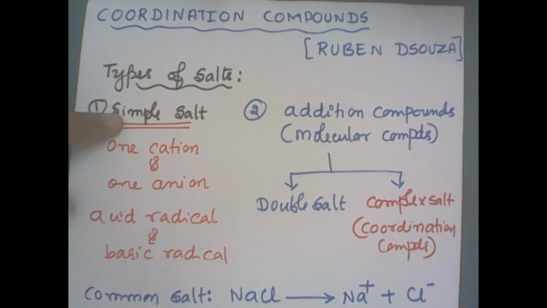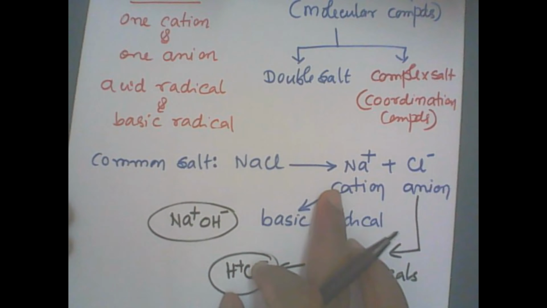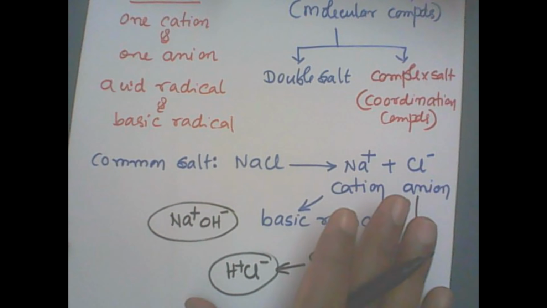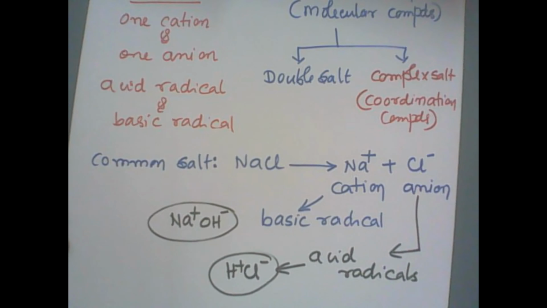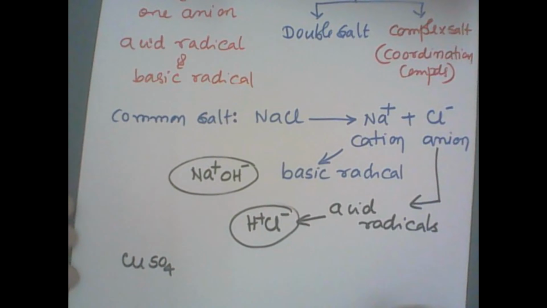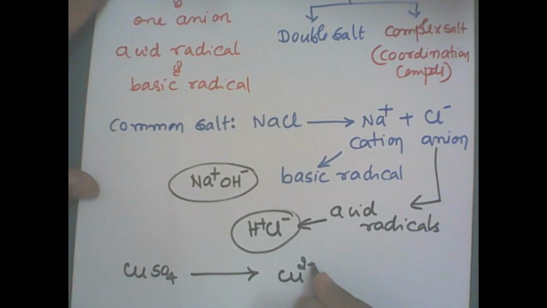Now what do you mean by simple salt? Simple salt contains one acid radical, one basic radical, or one cation, one anion only. This you have done in the first year, the salt analysis, right? I'll give one more example. Copper sulfate, CuSO4. It is a salt. Dissolved in water, it gives cation and anion, copper 2 plus, and sulfate formula SO4 2 minus.